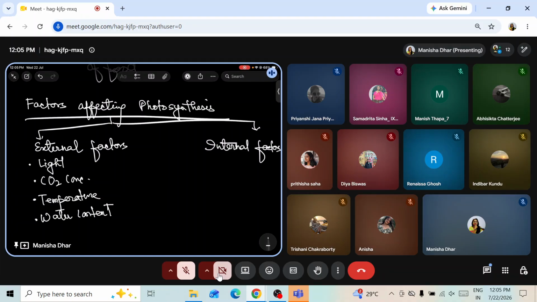These are the external factors. And passing on to the internal factors, we have chlorophyll, the protoplasm and the leaf structure.